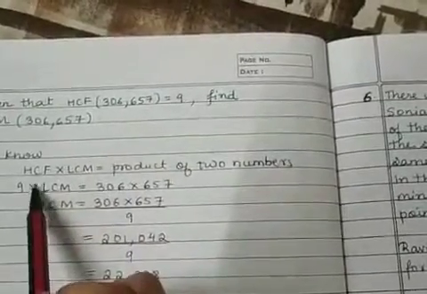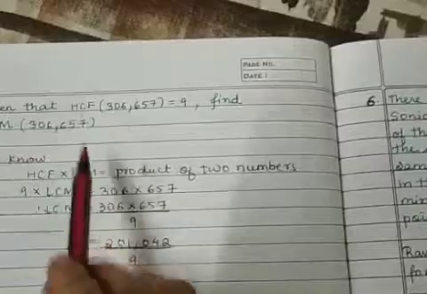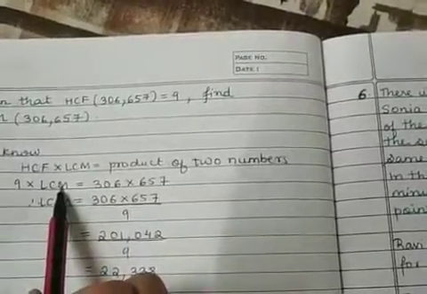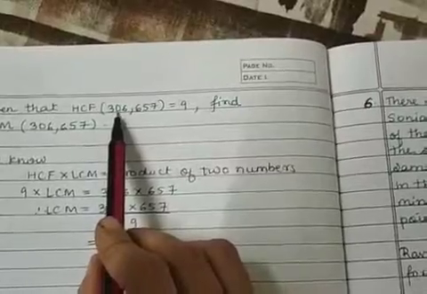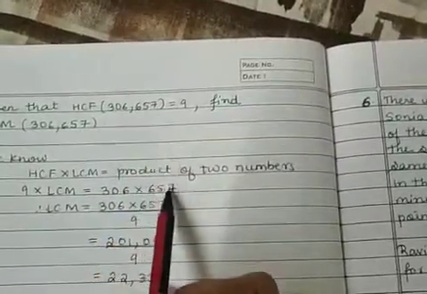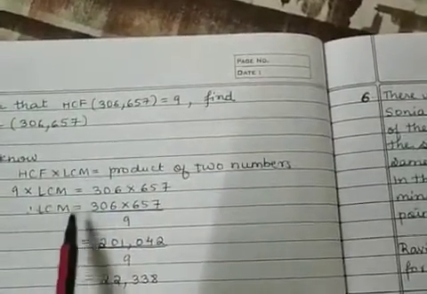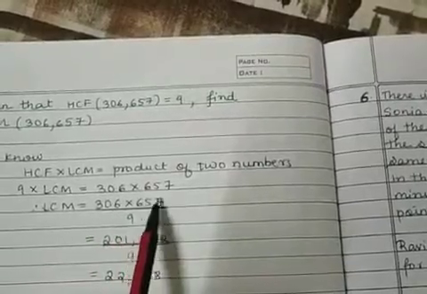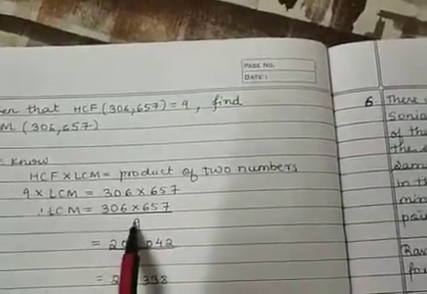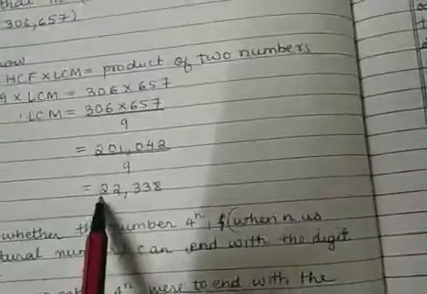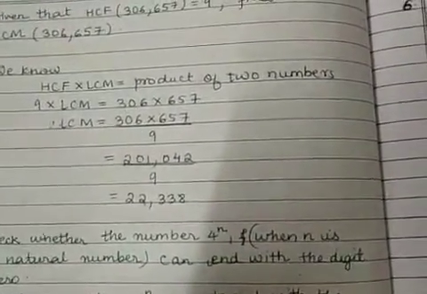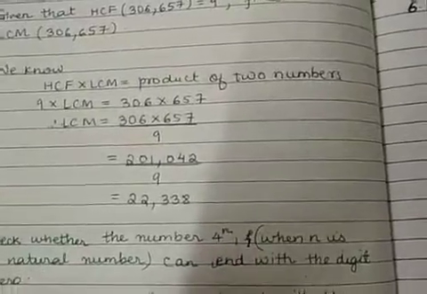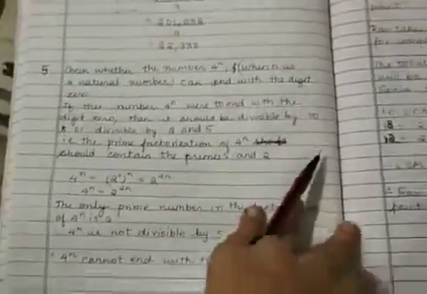HCF is 9 multiplied by LCM, which you have to find, is equal to 306 multiplied by 657. So your LCM will be 306 multiplied by 657 upon 9. And on solving I get LCM as 22,338.